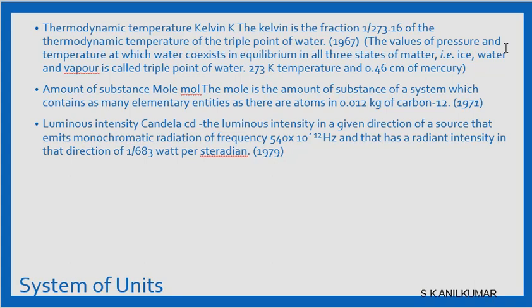If it is multiple colors, then it will be a different measure. Monochromatic radiation of frequency 514 × 10^12 hertz has a radiant intensity in that direction of 1/683 watt per steradian. Now what is a radian? What is a steradian? We will see subsequently. So 1/683 watt per steradian at 514 × 10^12 hertz is the luminous intensity, or candela.